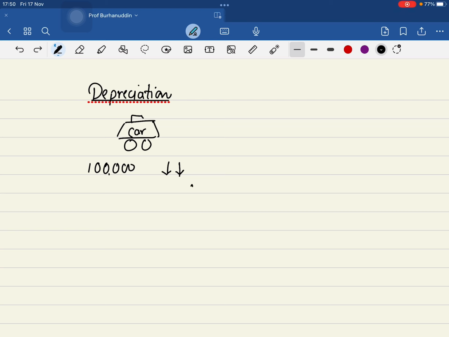You said something, inflation. Kind of. If you're using it, definitely there will be wear and tear. Usage, wear and tear. Also, there is a possibility that today I might have purchased a car, and just after a month or a week, they announce that there is a new model coming in the market. So this model becomes outdated. The demand will be reduced, so the value will be reduced. So because of the obsolescence,